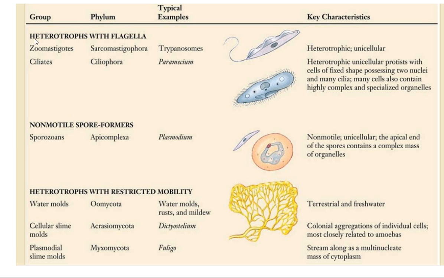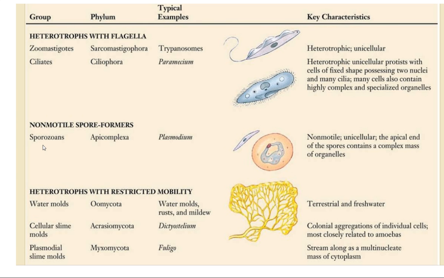Then there are some more typical examples like zoomastigotes, Sarcomastigophora, trypanosomes is the example, heterotrophic unicellular. Ciliates, Ciliophora, example Paramecium, heterotrophic unicellular protists with cells possessing two nuclei, one macronucleus and one micronucleus. Many cells also contain highly complex and specialized organelles.